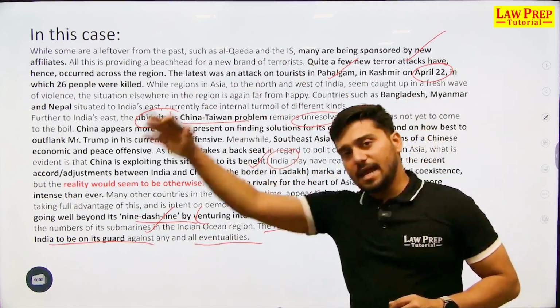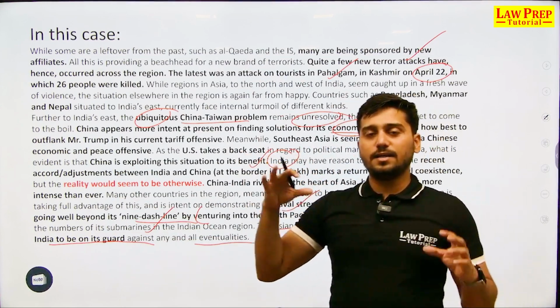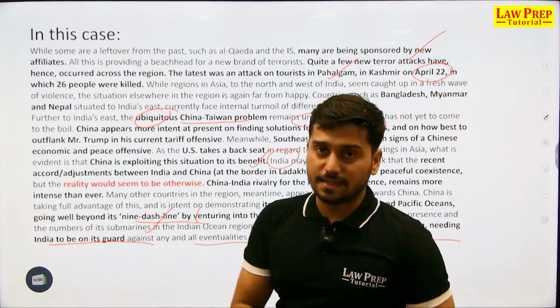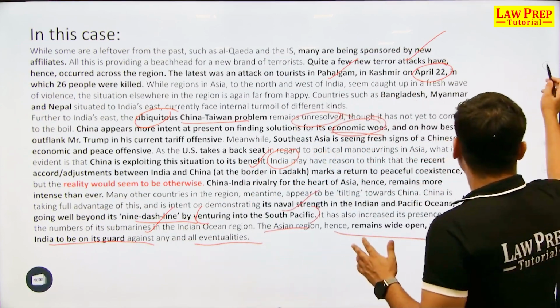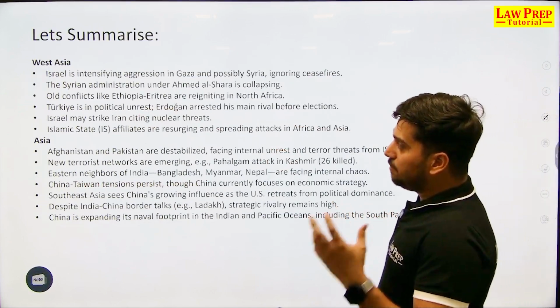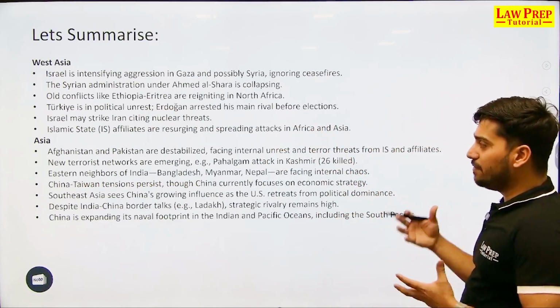So at the end of the editorial, the author is coming down to India itself. Okay, following this, now there are certain inputs, summary parts that I have created.